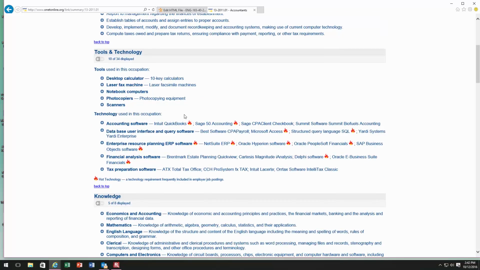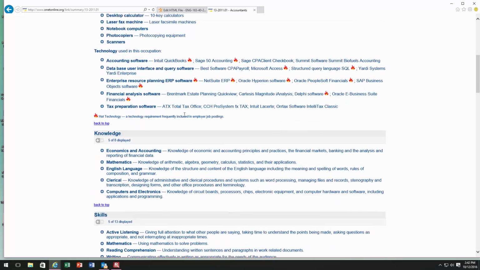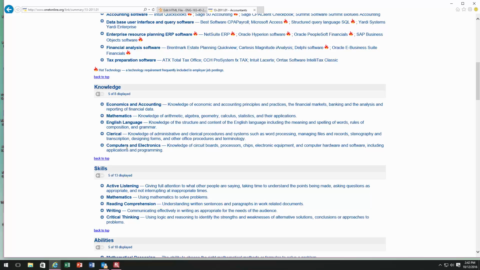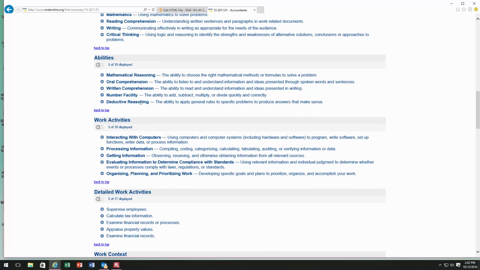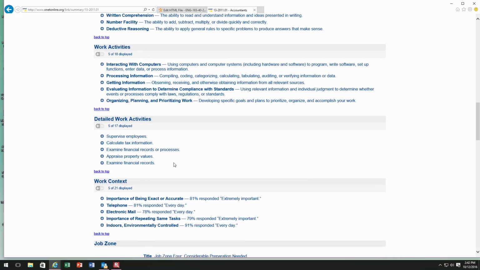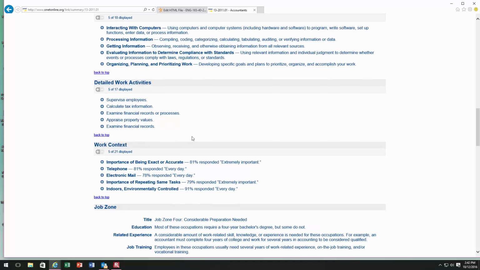Next are the tools and technology that you would need to use in this career field, the knowledge you need to have, the skills you need to have, the abilities, and the work activities you can expect as an accountant. Do we see how this is helpful? It gives you a wealth of information about the industry. I want to point out just a couple of things.